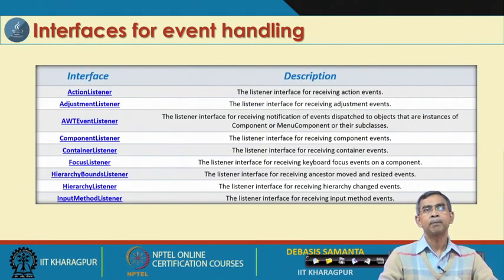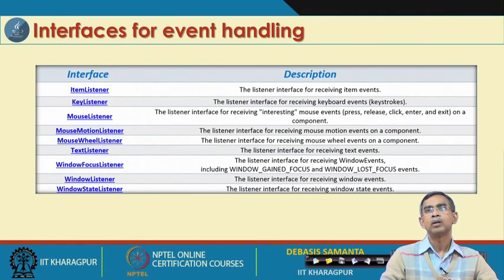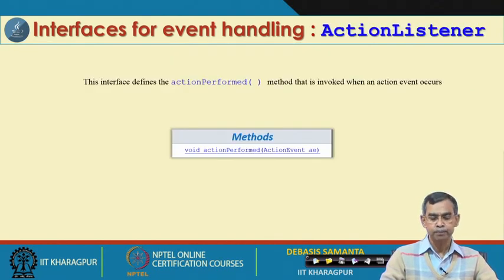Now, the different interfaces are defined already in the java.awt package. As you know, in an interface the methods are abstract. So we have to implement the methods, define them according to our own need. That means if this event occurs, then what will be the action, the consequence, that you have to decide. Using this interface, you will be able to create our methods, provided that we know precisely the names of the methods which are to be defined corresponding to each event.